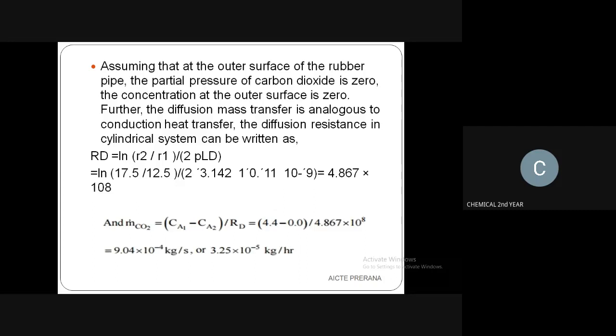You will get the value as 9.04 into 10 to the power minus 4 kg per second, or you can write it in kg per hour. Hour means into 3600. Into 60 means 3.26 into 10 to the power minus 5. If you want to write it in seconds, you can write, or you can write it in hours. Both the answers are correct. Okay, that's all. We have found out the value for resistance diffusivity.